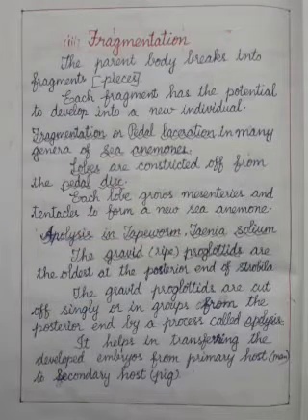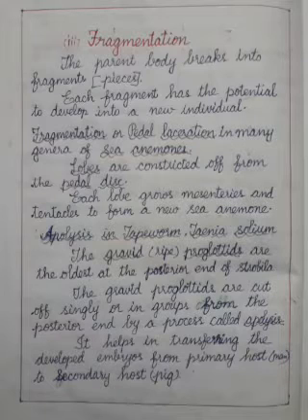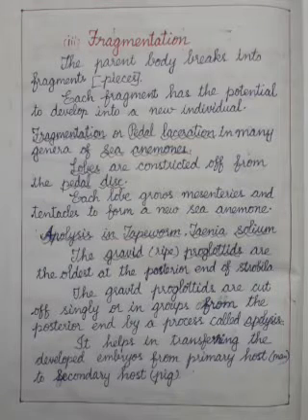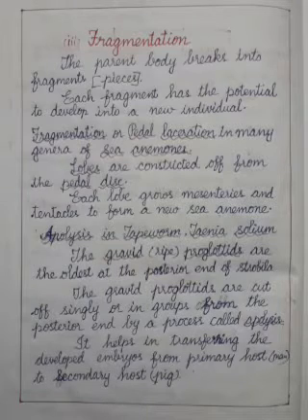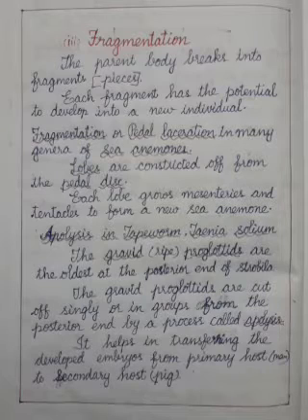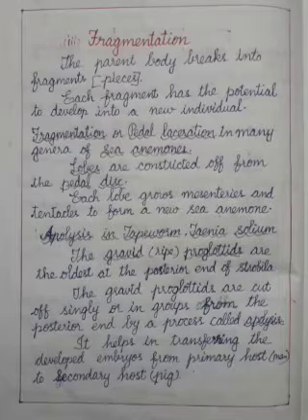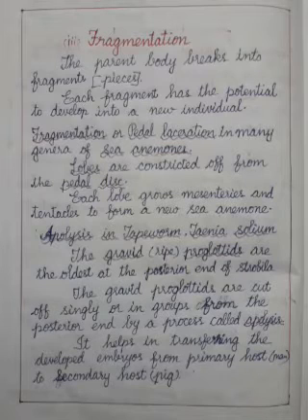Fragmentation is a type of asexual reproduction in which the parent body divides into many fragments, or we can say pieces. Each fragment will have the potential to grow into a new individual. So, the parent body will divide into many fragments and each fragment will grow into an individual.